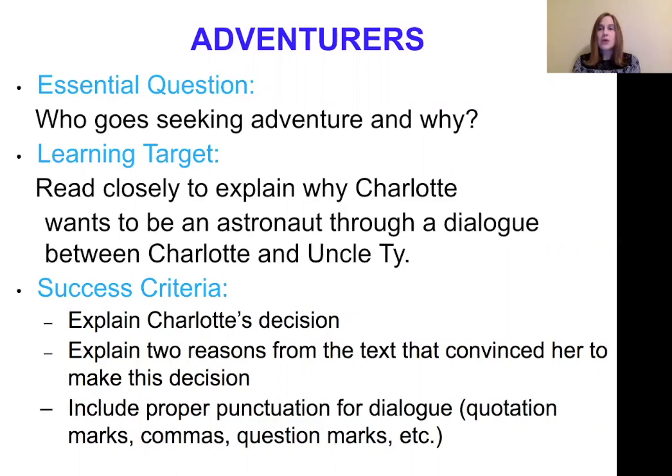In order to show that we've been successful with that learning target, we should be able to show these success criteria. First of all, we should explain Charlotte's decision. We should also explain 2 reasons from the text that convinced her to make this decision. Because we're writing it as a dialogue, we also need to make sure that we include the proper punctuation that goes into a dialogue.